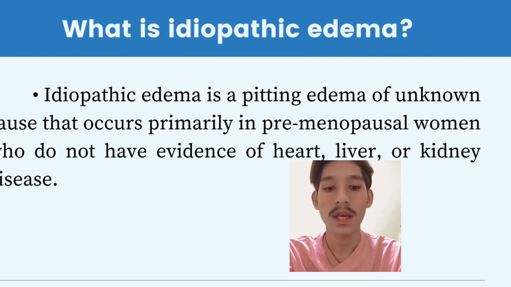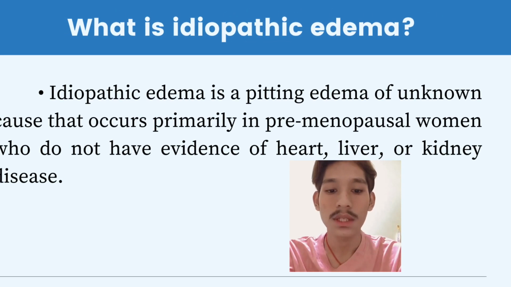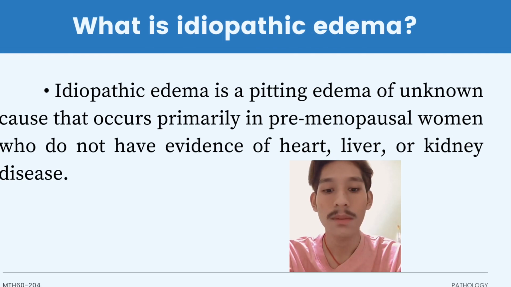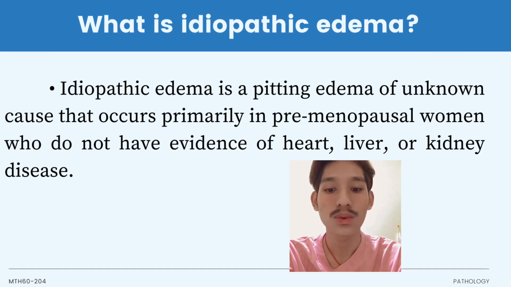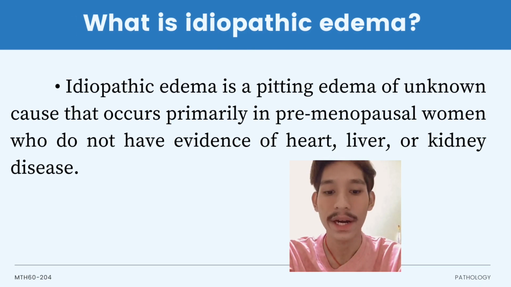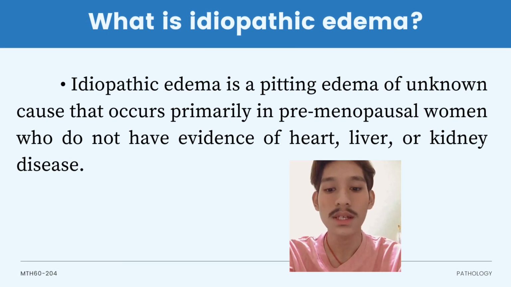What is idiopathic edema? Idiopathic edema is a pitting edema of unknown cause that occurs primarily in premenopausal women who do not have evidence of heart, liver, or kidney disease.